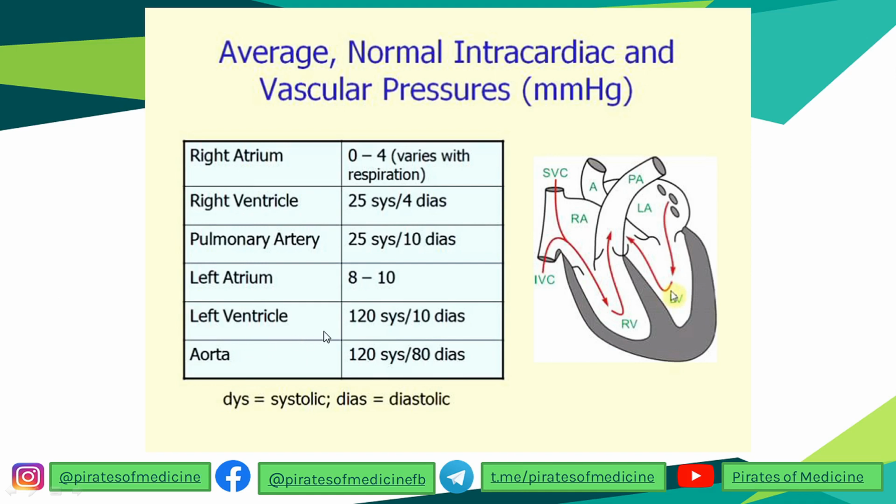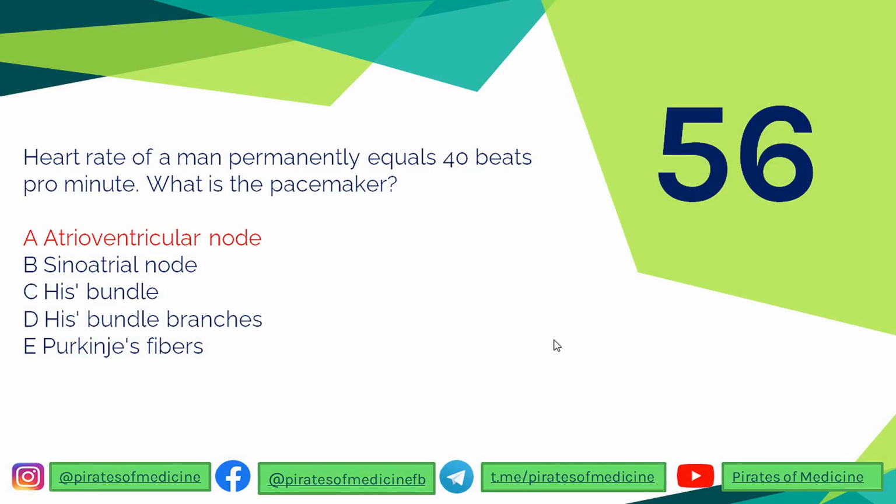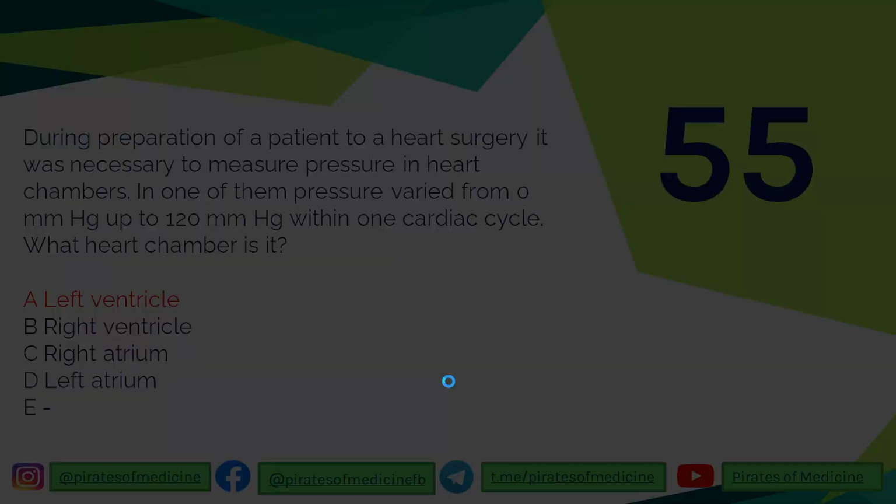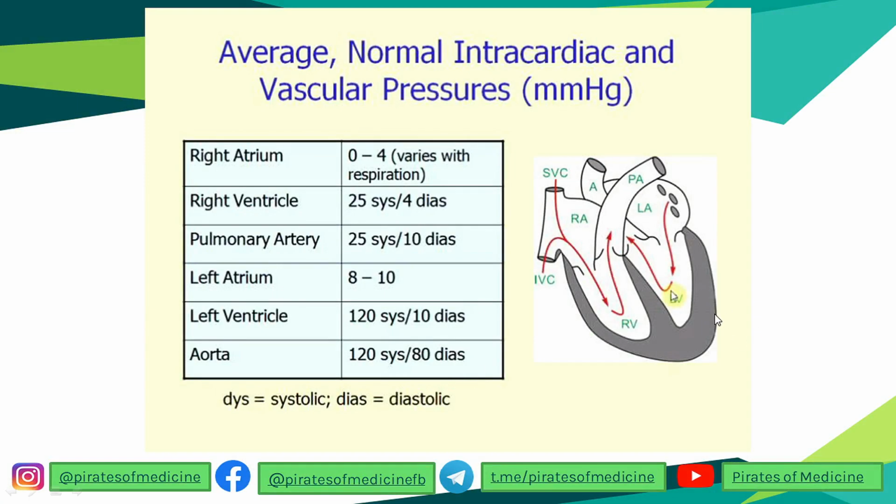So you can clearly see that the answer over here is the left ventricle. Because the left ventricle is the actual chamber of the heart in which the pressure is so high, up to the level of 120 mm Hg. Correct? Left ventricle. I hope you understand it. Left ventricle, because it is responsible for pumping the blood to the rest of the body. That is why the pressure needs to be very high.